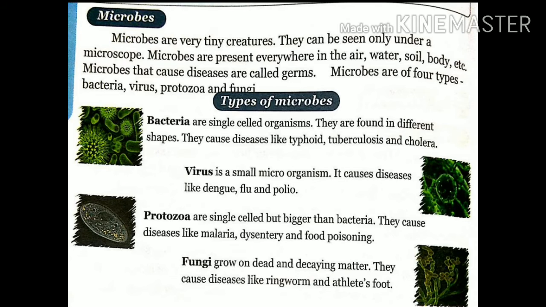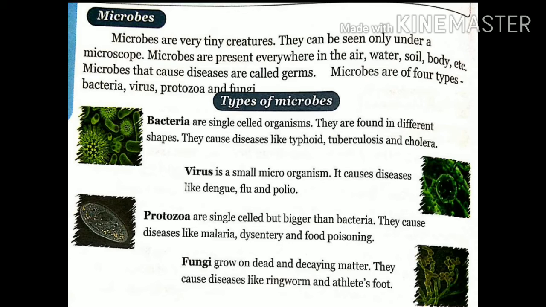Microbes. Microbes are very tiny creatures. They can be seen only under a microscope. Microbes are present everywhere in air, water, soil, body, etc. Microbes that cause disease are called germs. Microbes are of four types: bacteria, virus, protozoa and fungi.